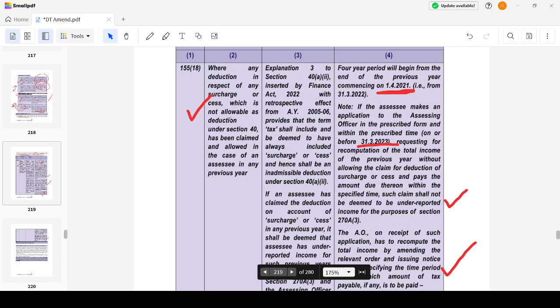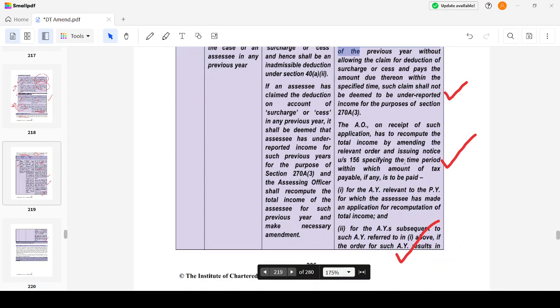Under section 40, I have claimed surcharge and cess as a deduction. But tax includes surcharge and cess, right? So that's why I have been given a time limit for the retrospective amendment. The 4 year period will begin from 1/4/2021. If within 31/3/2023 I request the assessing officer to recompute my income, then it is fine.